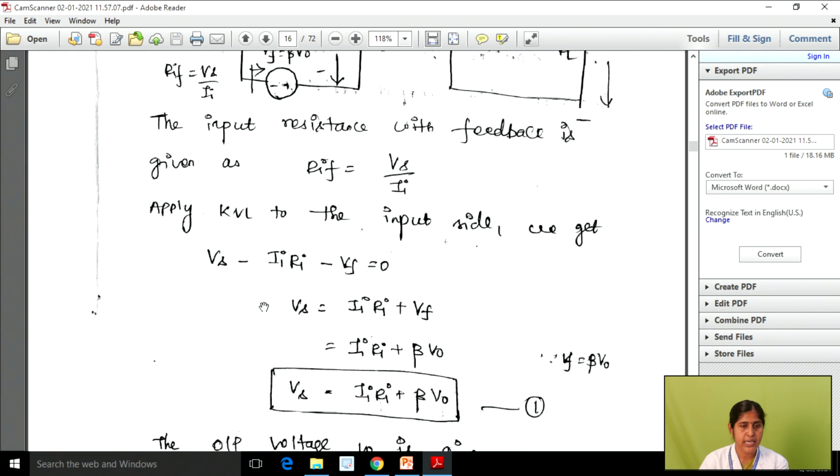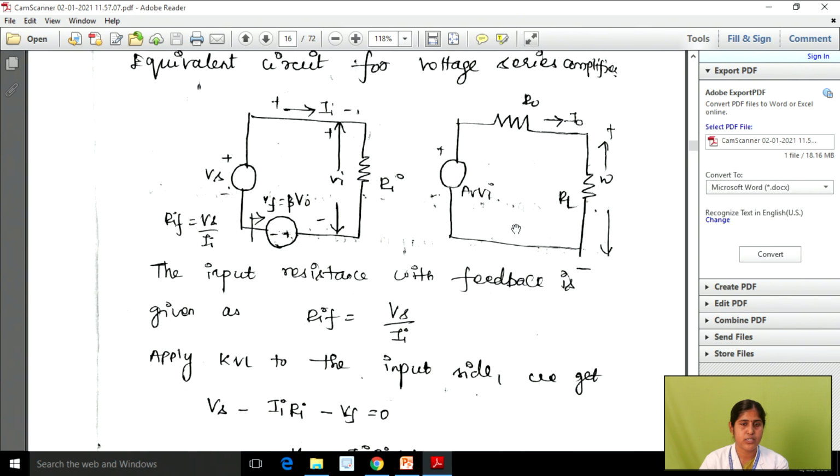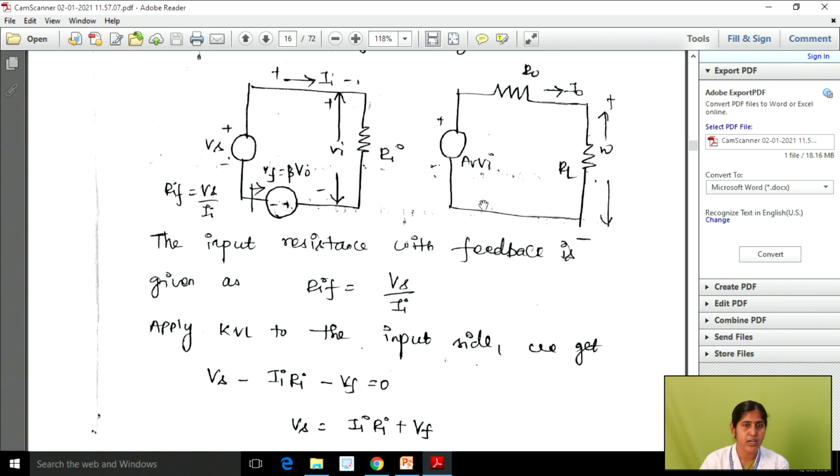Here we are going to calculate the input feedback resistance, so we don't know the value of Vo, right? So we need to calculate Vo, and then only we know the value of Vs. So we are going to calculate Vo. We take the output voltage source. When we consider the output path, we can apply Thevenin's theorem. Why? Because the resistance is connected in series with the voltage, and on the output side we are using a voltage source.